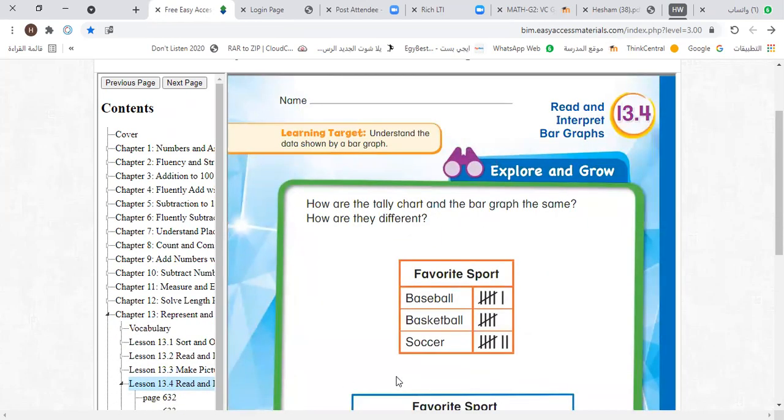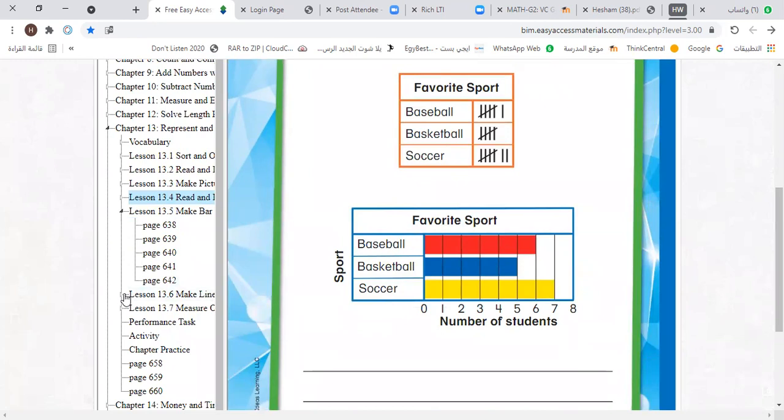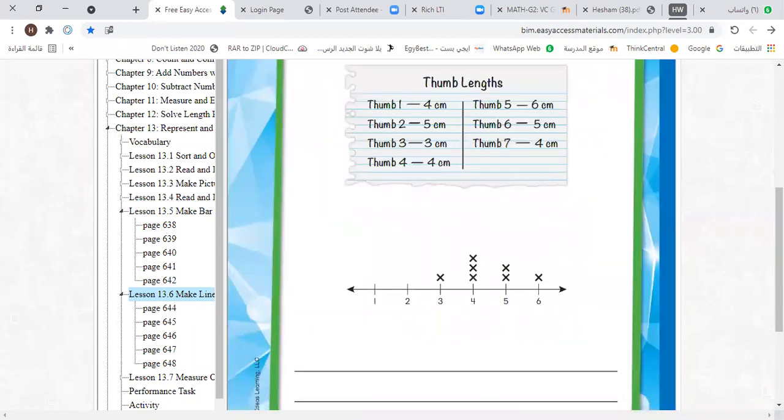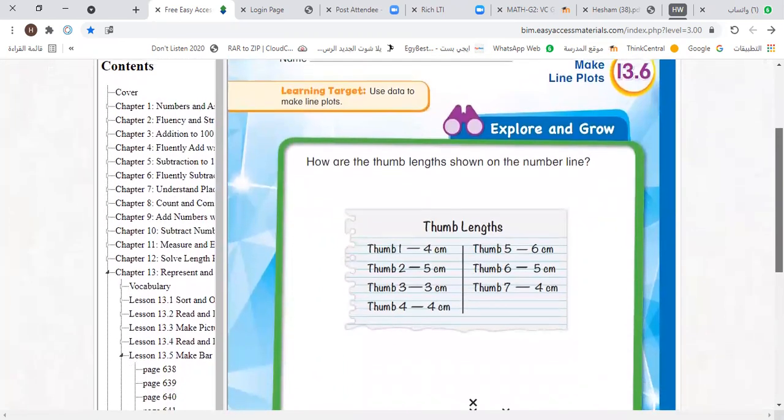Lesson number 4 in chapter 13. Read and interpret bar graphs. No, it's lesson number 6 now. Lesson number 6, yes, it's page 643. Lesson number 6, grade 2. Make line plots. Pay attention, please, grade 2, to understand this lesson.